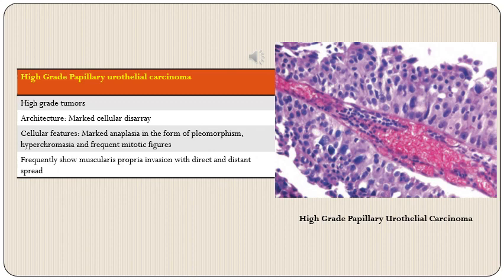So on the right, we have a photomicrograph of papillary urothelial carcinoma of high-grade type. We can see that there is marked nuclear disarray and there is marked degree of nuclear pleomorphism and hyperchromasia of tumor cells.